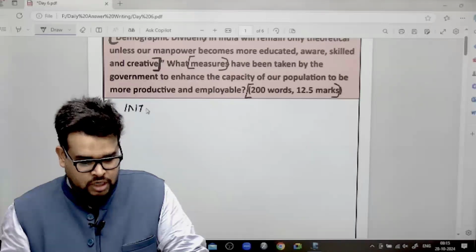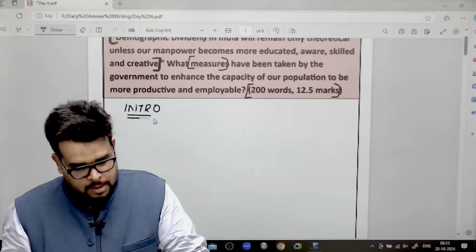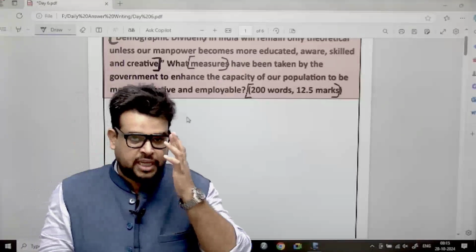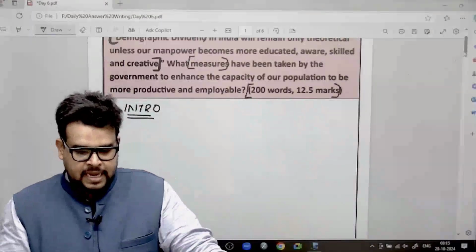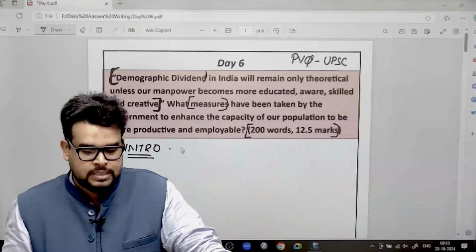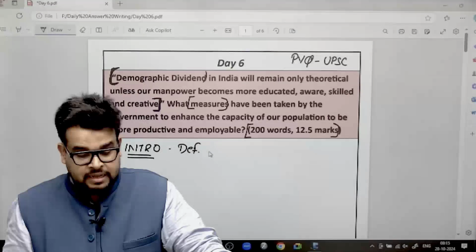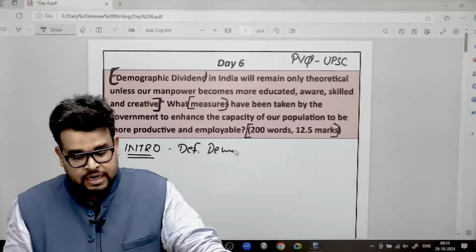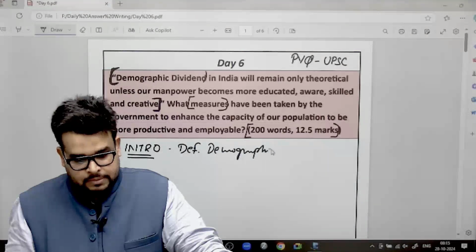This is your introduction. When you talk about introduction, you need to understand 2-3 things here. The first thing that I'm going to do is to define what is demographic dividend. That is important.